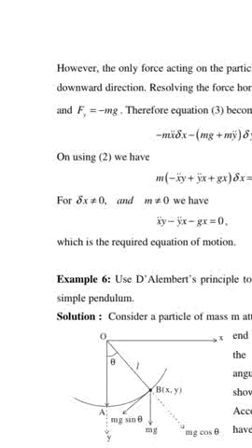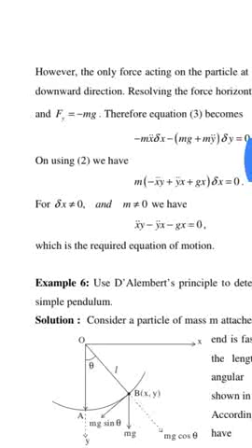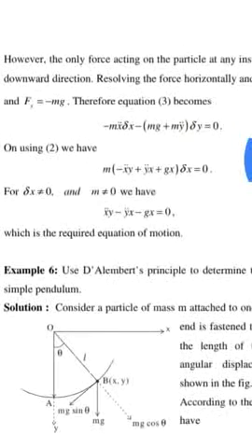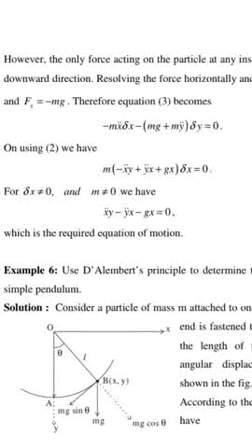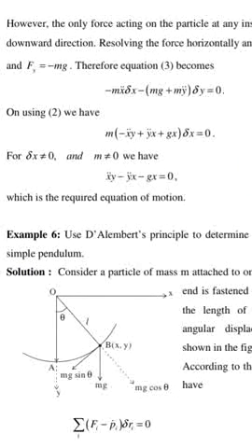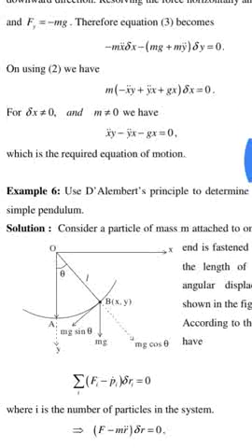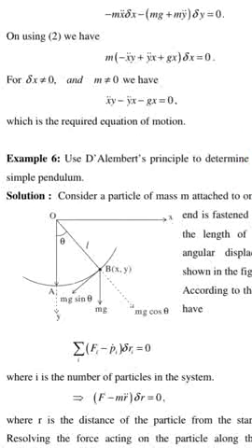Therefore, the equation becomes minus m x double dot delta x minus mg plus m y double dot delta y is equal to 0. Minus x double dot y plus y double dot x plus gx delta x is equal to 0. For delta x not equal to 0, m is not equal to 0. Therefore, x double dot y minus y double dot x minus gx is equal to 0. This is the required equation of motion.